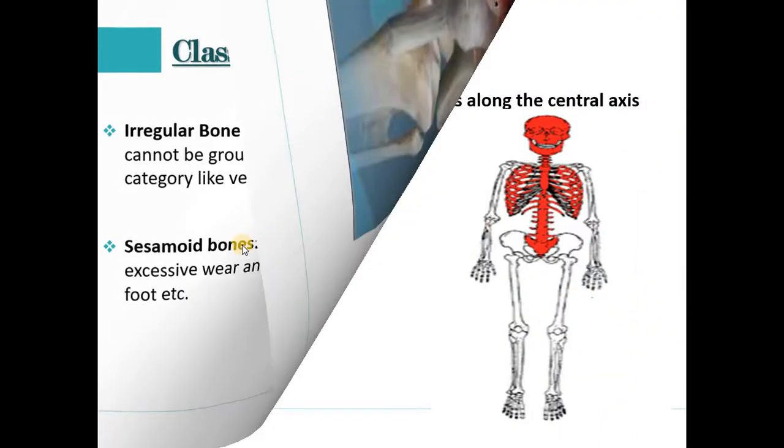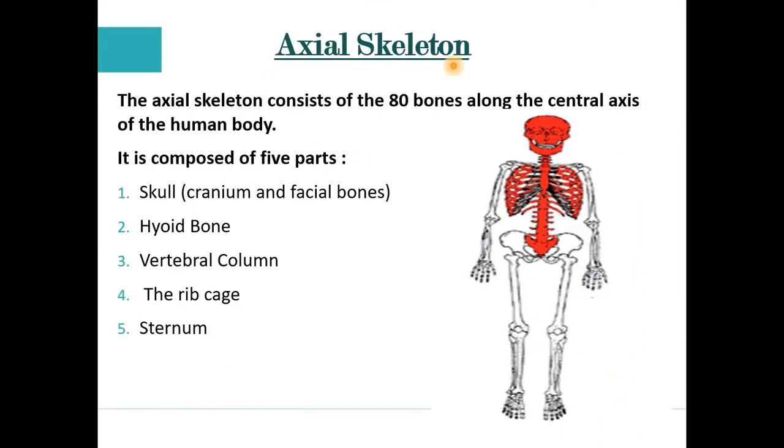In the next slide we see the axial skeletal system. From this slide onwards we will discuss what exactly the bones present in the skull, hyoid, vertebra and all are. So what is the axial skeleton first of all? The axial skeleton runs along the central axis. It consists of 80 bones along the central axis of the human body. Whatever bones are present along the central axis, either ribs, skull or face, are all included in the axial skeleton system.